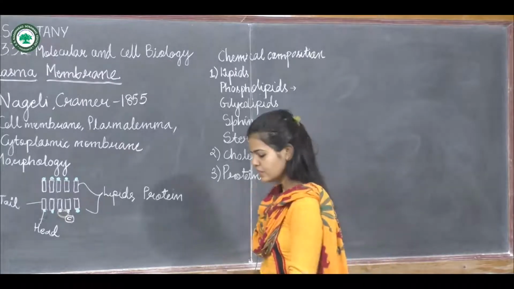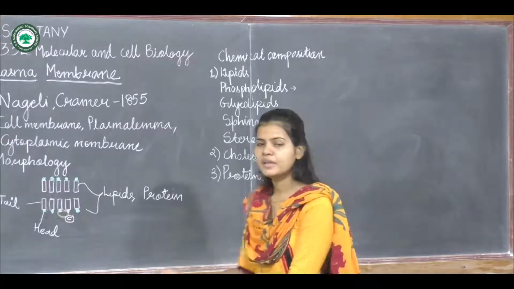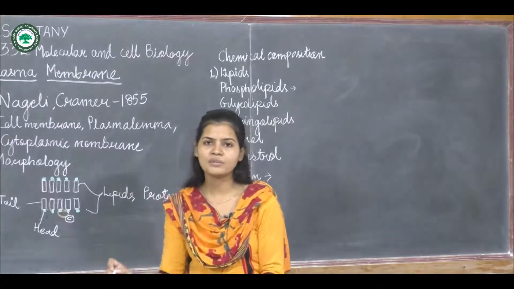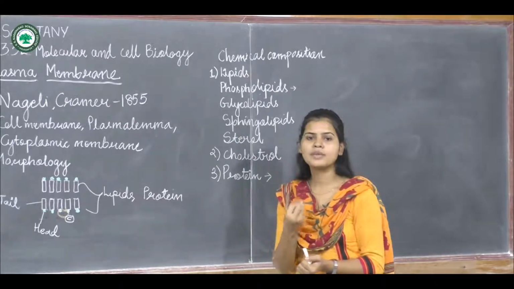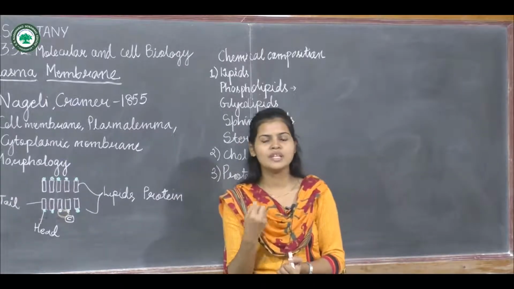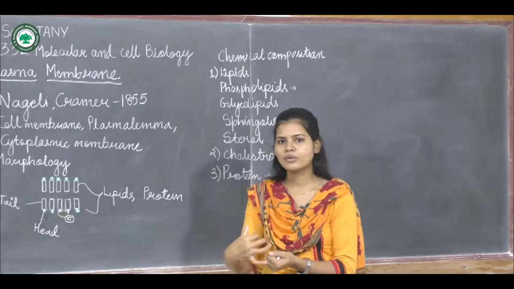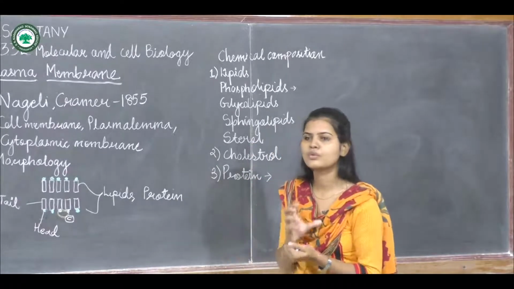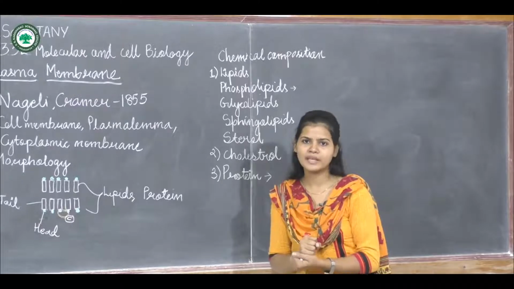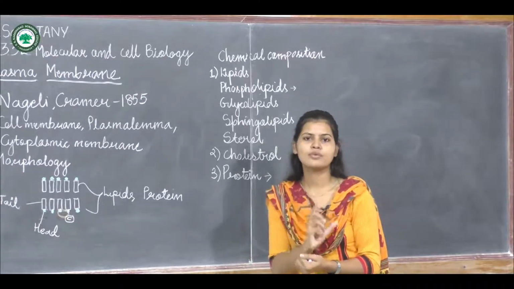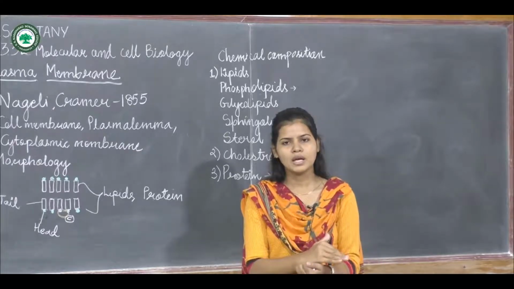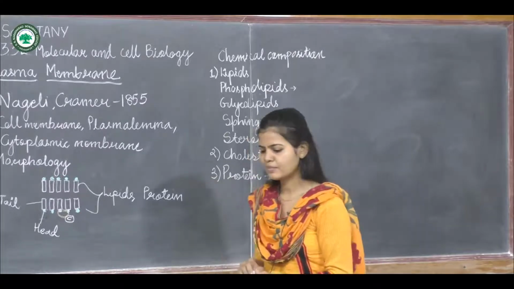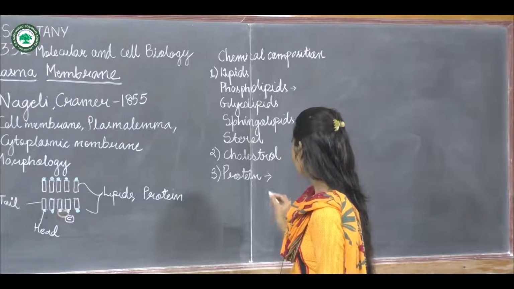Now there is also the presence of some carrier protein. Carrier protein means what? It will carry amino acids or carbohydrates or any other solute or solvent from outside to inside of the membrane. Due to the presence of that particular carrier protein, a specific type of substance will be allowed to transfer from outside to inside of a plasma membrane. So this is about the proteins.